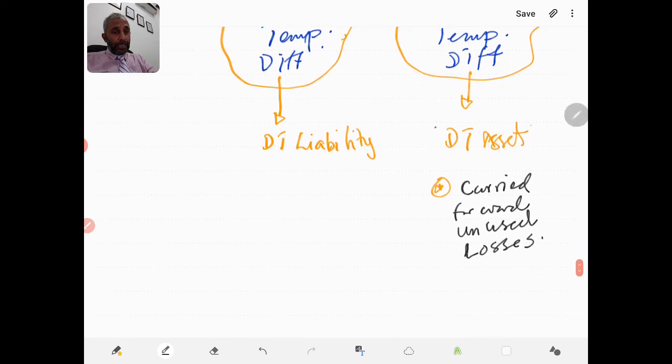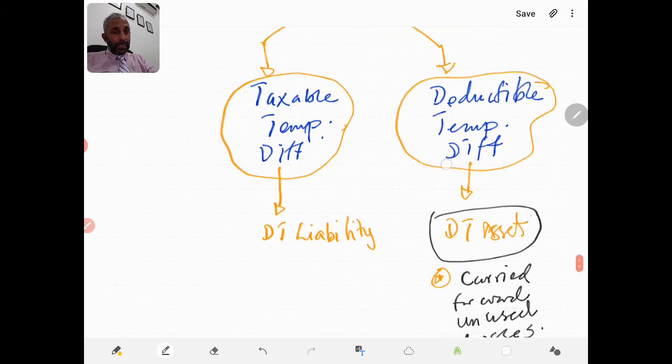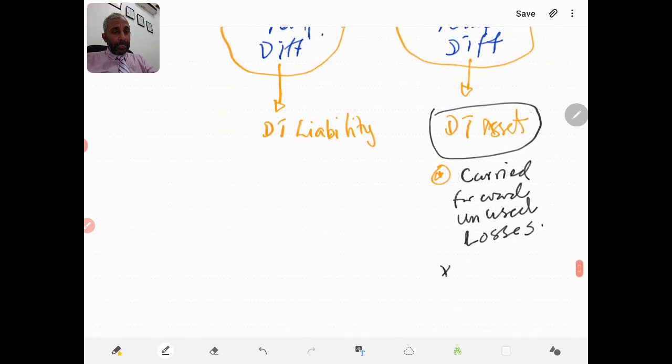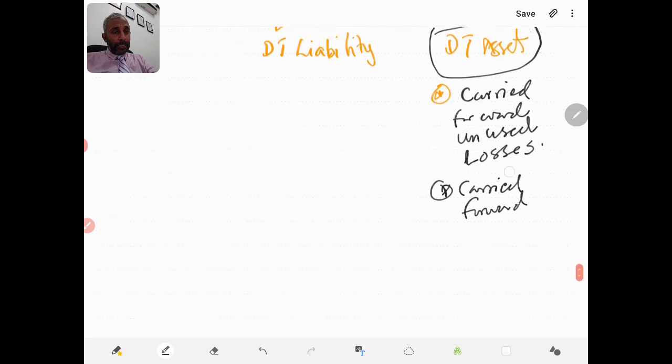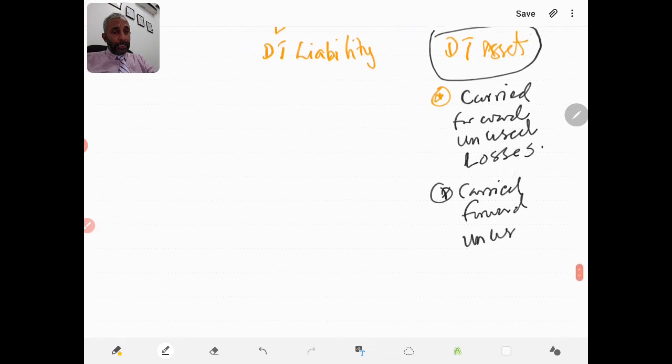The second reason is when we have deferred tax assets, that will also be due to deductible temporary difference. And the third one is carried forward unused tax credits. Like now, if you have made some advance payment or beforehand payment to the department, which you could deduct in the future, those are known as tax credits.